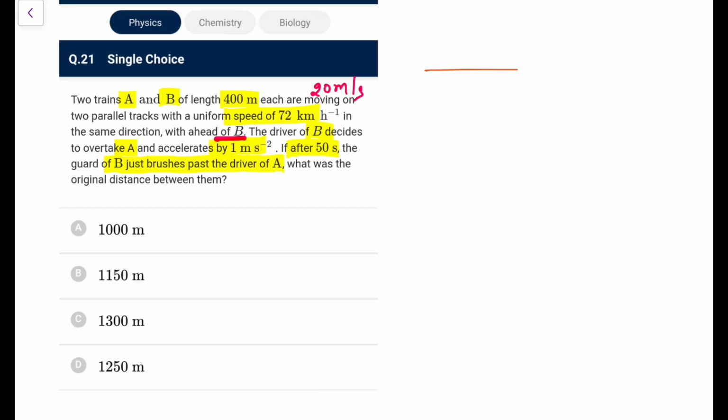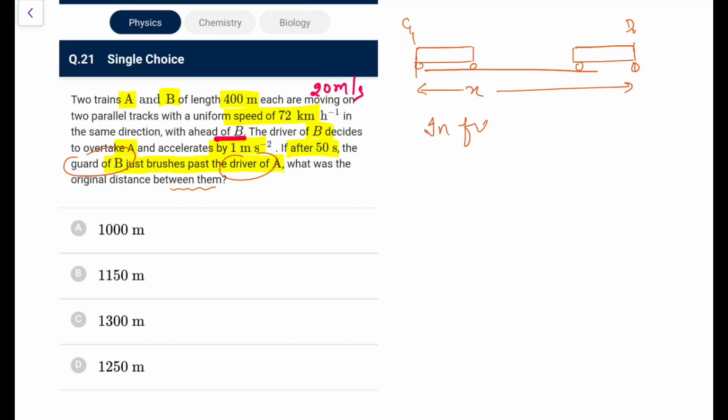So what was the gap here? B was behind. Okay, original gap you have to find between them. Between them means the guard of B and the driver of A. So let's say B was behind, this is B and this is A. So we have to talk of this. This is the driver of A and this is the guard of B. So let's say this distance be x initially.